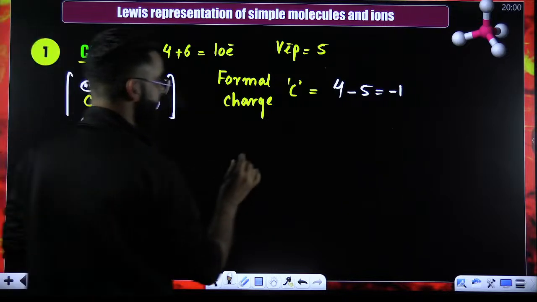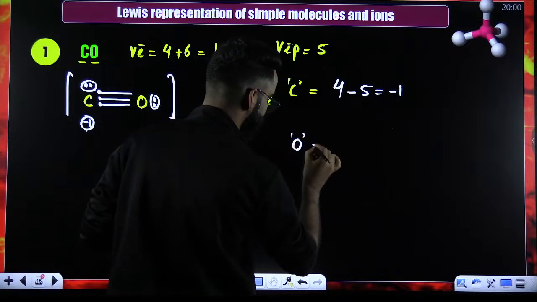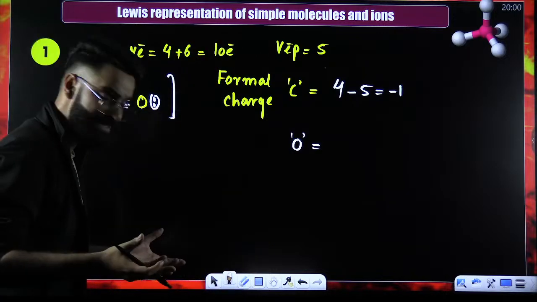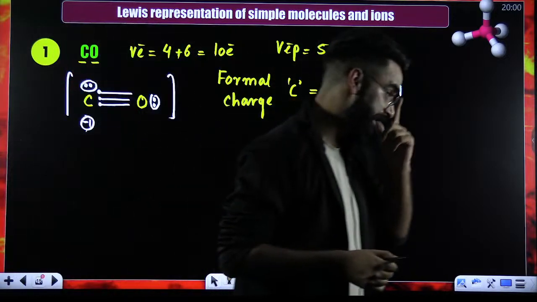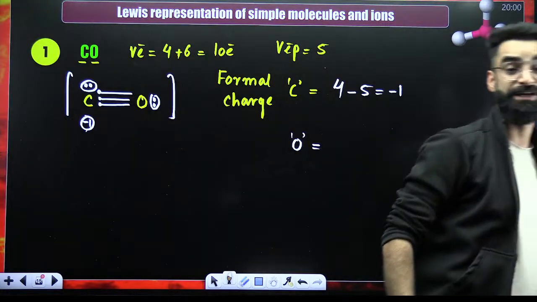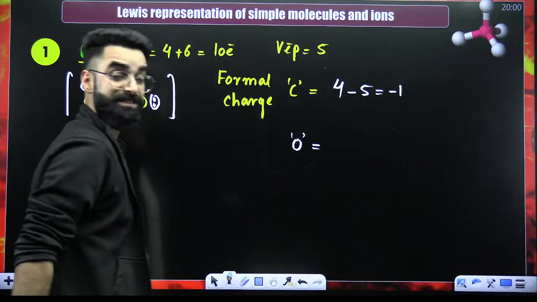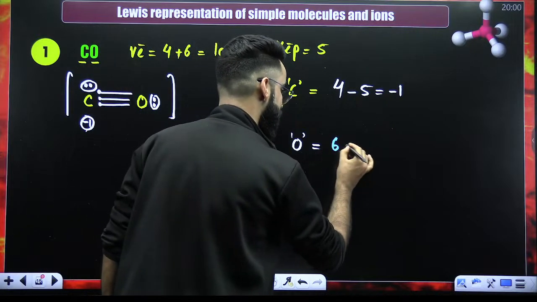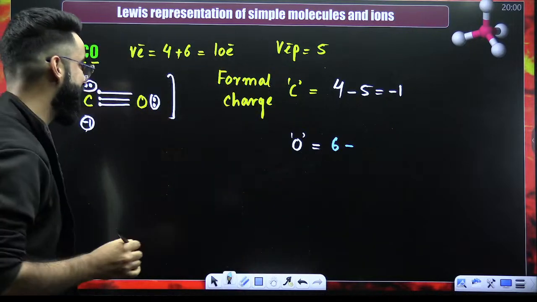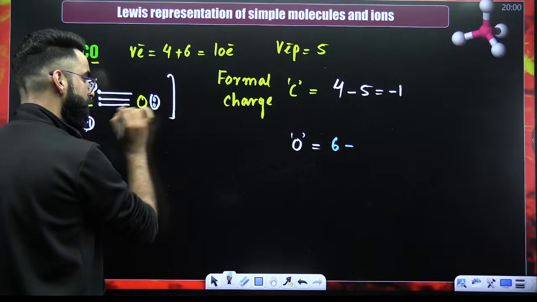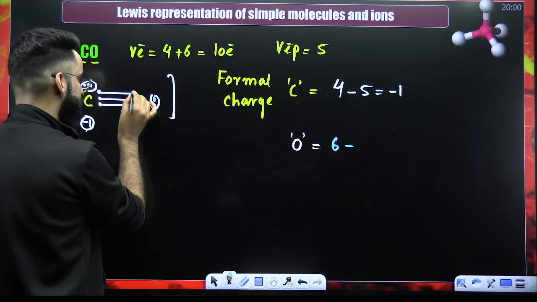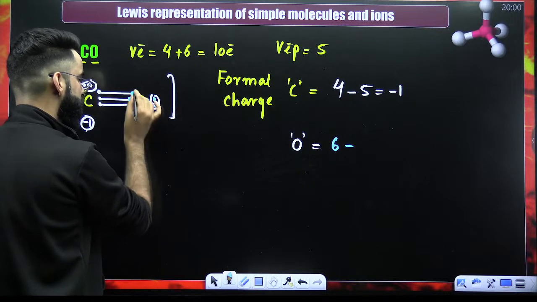What about the formal charge on oxygen? Calculate for oxygen as well. Oxygen when present in non-bonded state has got 6 valence electrons. Right now in the bonded state, how many does it have? 1, 2. Out of this bond, consider 1. 1, 2, 3, 4, 5.